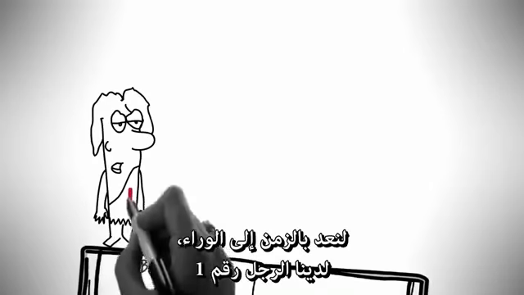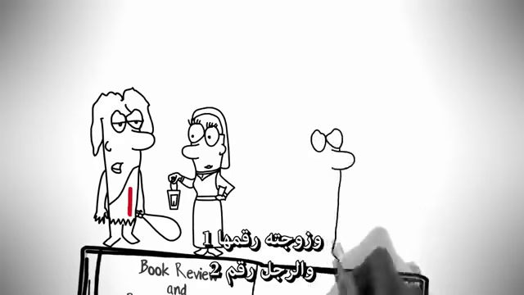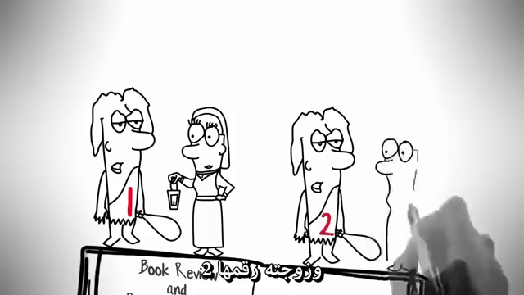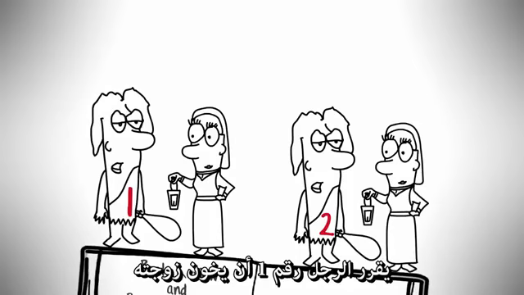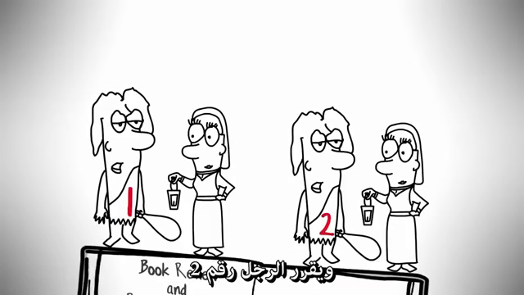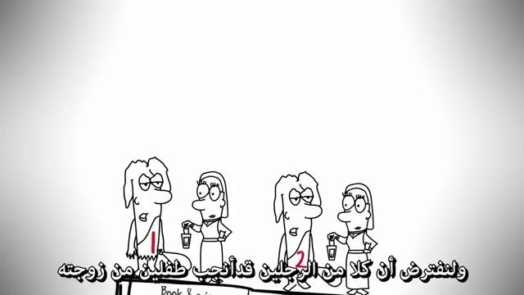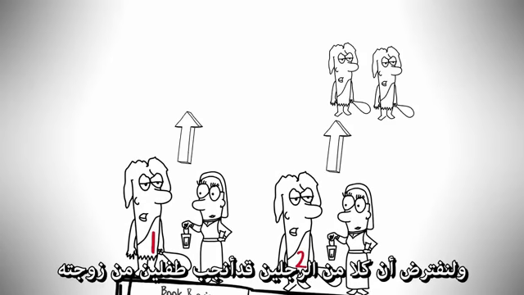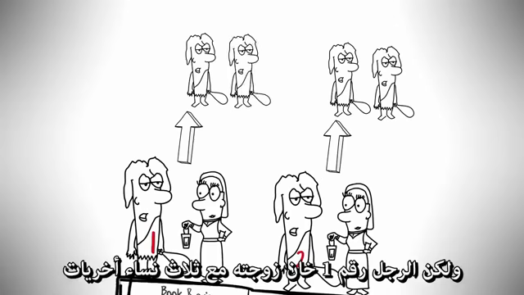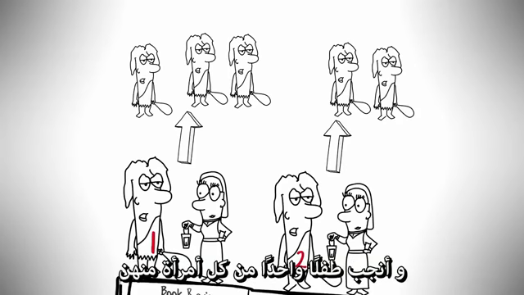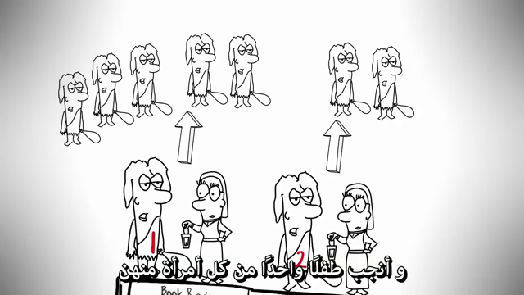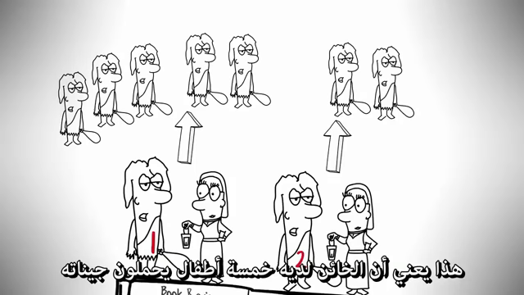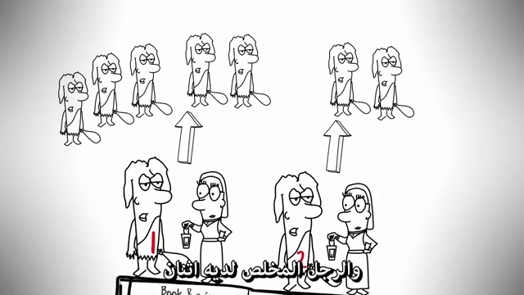Let's go back a long time ago, and we have man number 1 with wife number 1, and man number 2 with wife number 2. Now, man number 1 decides that he's going to cheat on his wife, and man number 2 decides that he's not going to cheat. So let's say they both have 2 kids each with their wives, but man number 1 also cheated with 3 other women and has a kid with each. That gives the cheater a total of 5 kids with his genes, and the non-cheater a total of only 2.